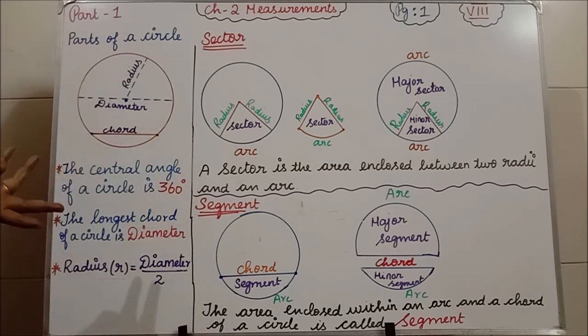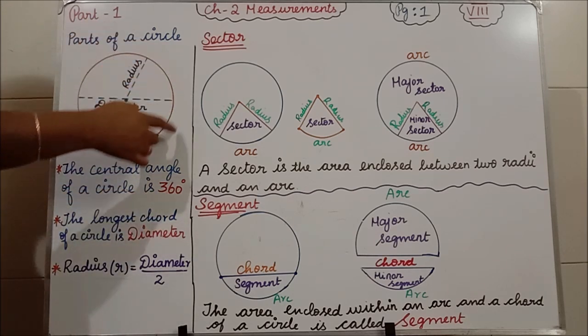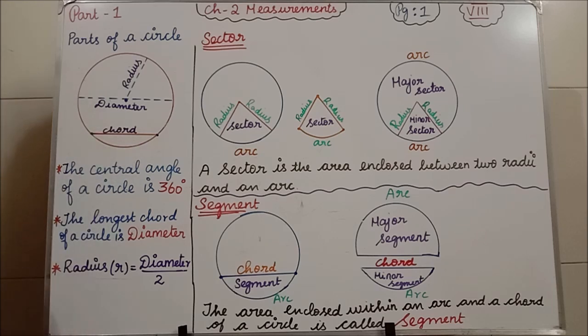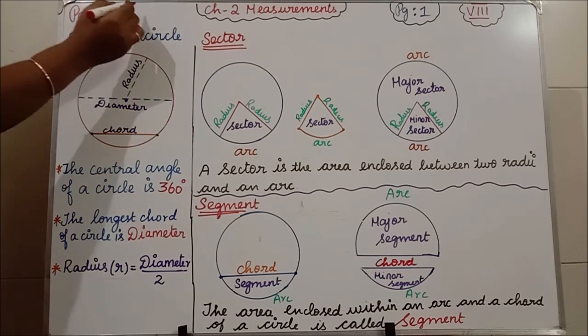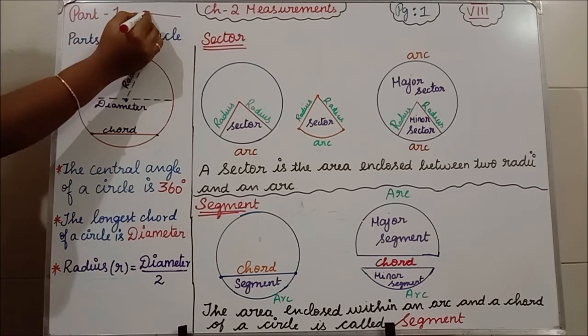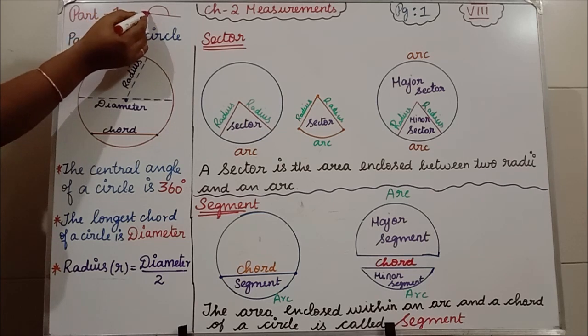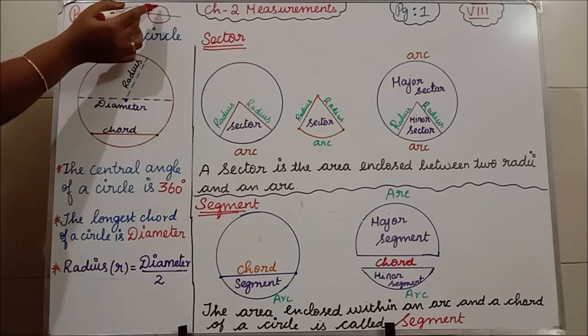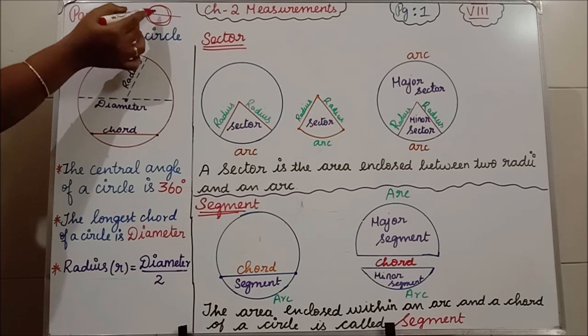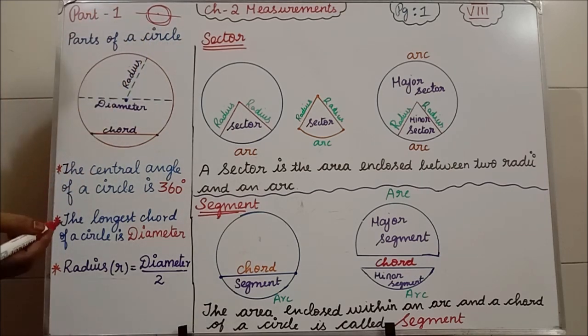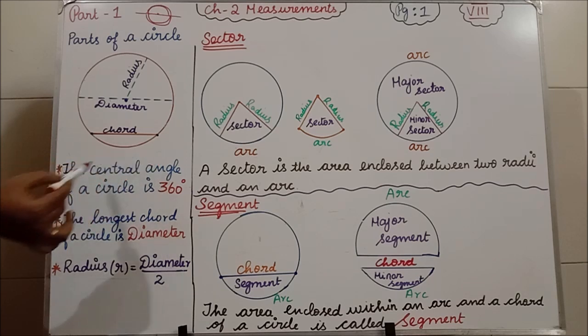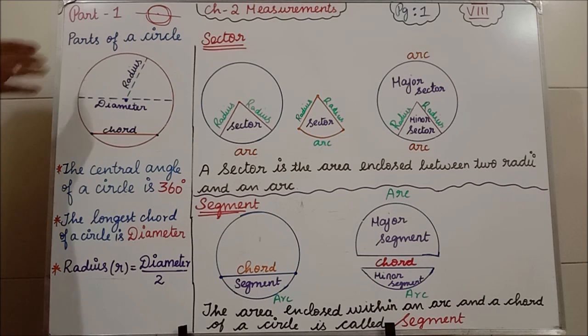The next concept we are going to learn is, what is the central angle of a circle? It is 360 degree. Why are we saying 360 degree? What is the angle of a straight line? The angle of a straight line is 180 degree, and the down 180 degree if you have, so we get one circle, isn't it? So 180 plus 180 is what? 360 degree. So we say the central angle of a circle is 360 degree. Clear, student?